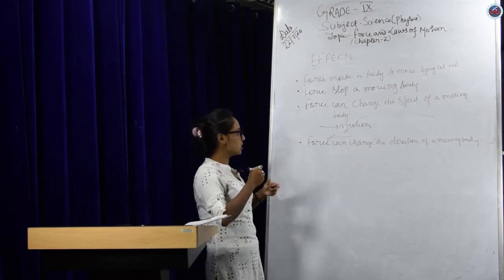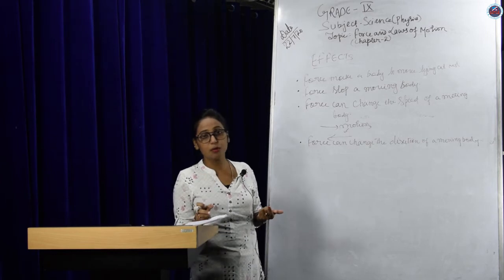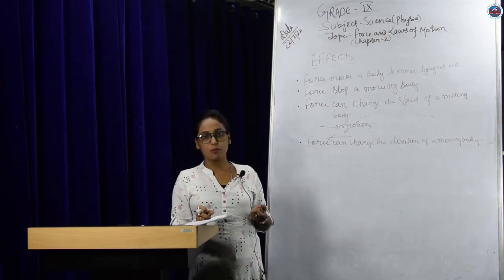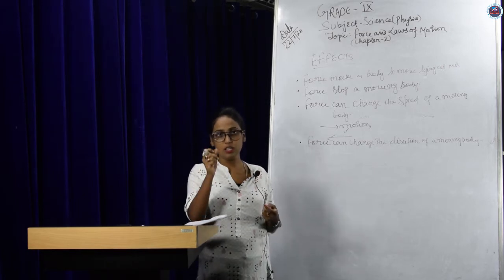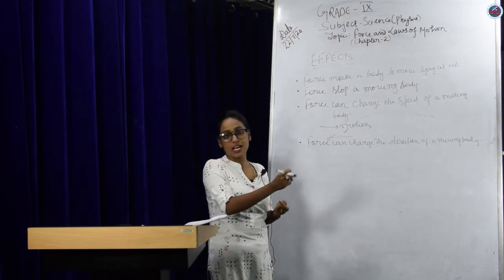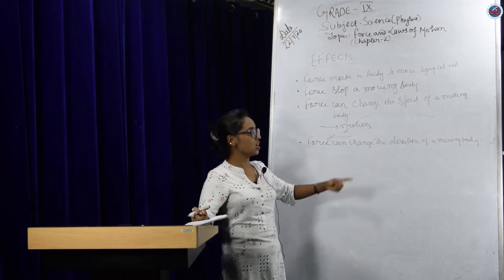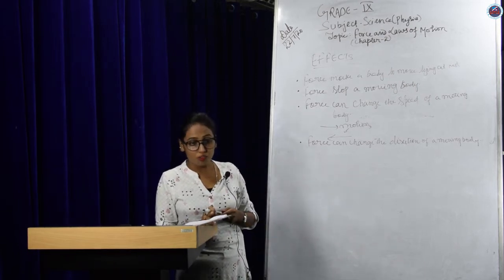Another example you can take is a carom striker, right? When you hit the carom striker, it goes and hits the carom coins, and then its direction changes after collision, right? So these are all examples of force can change the direction of a moving body.